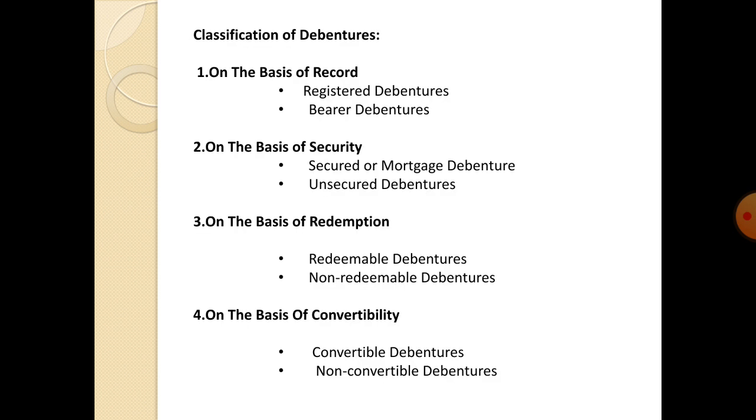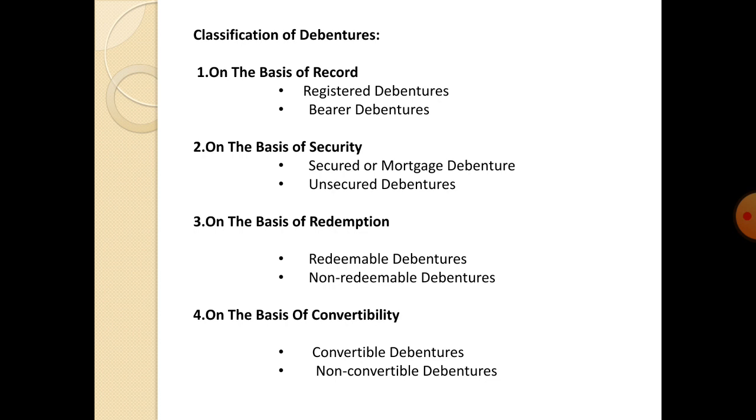In this slide, we are discussing the classification of debentures in a clear picture manner. The first one is on the basis of record. It can be classified again into two types: registered debentures and bearer debentures.